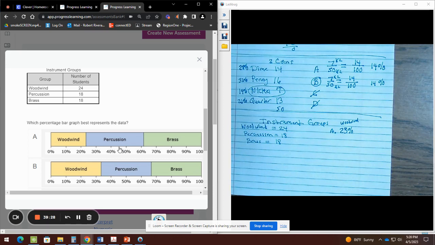Now I'm going to check percussion. So for sure, since I already took away 3% from here, this part has to be 7, because both of them together have to equal 10%. From this point to this point is 10%. Since I call this guy 3%, this other part has to be 7%. So I like to count the for sure.